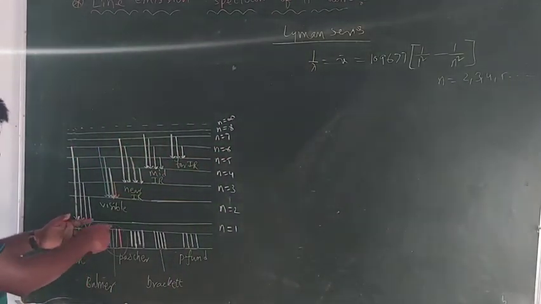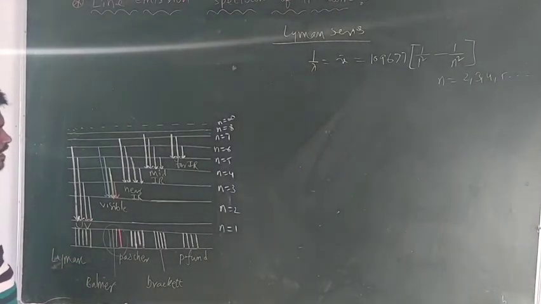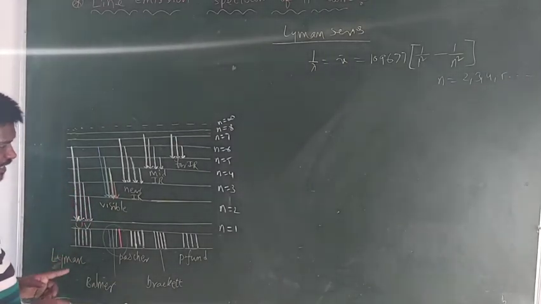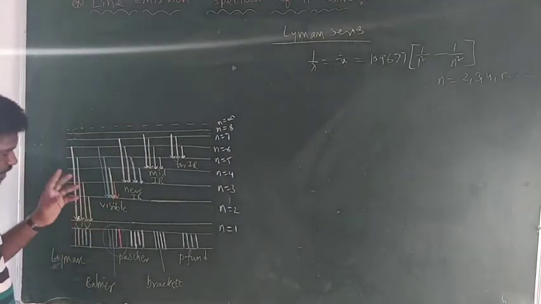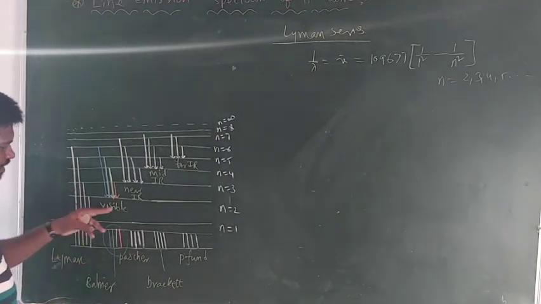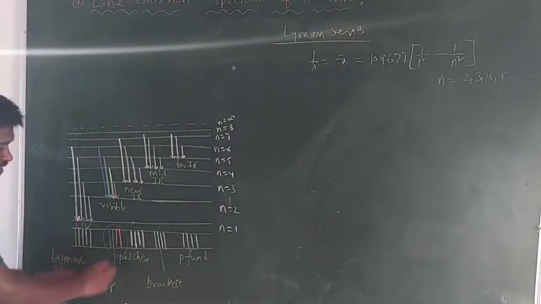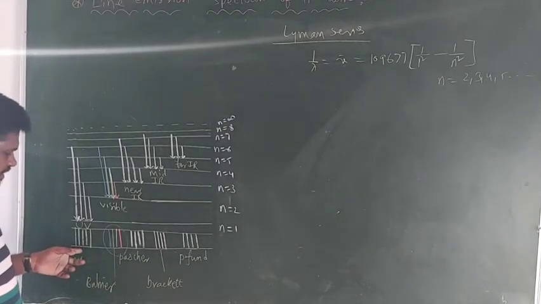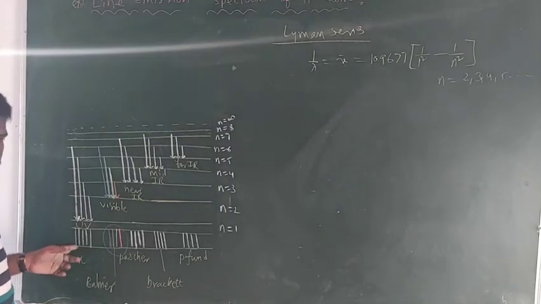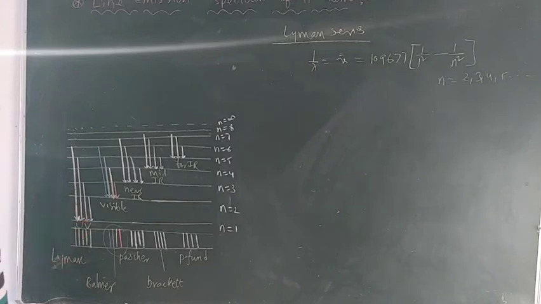Here the second series of spectral lines are formed during the de-excitation of an electron from higher orbits to the second orbit. The radiation emitted by the electron during the de-excitation from a higher orbit to the second orbit has wavelengths present in the visible region. It means the spectral lines are visible to our naked eye. In case of the first series, the Lyman series, the lines are not visible because they are formed due to the emission of ultraviolet radiation.